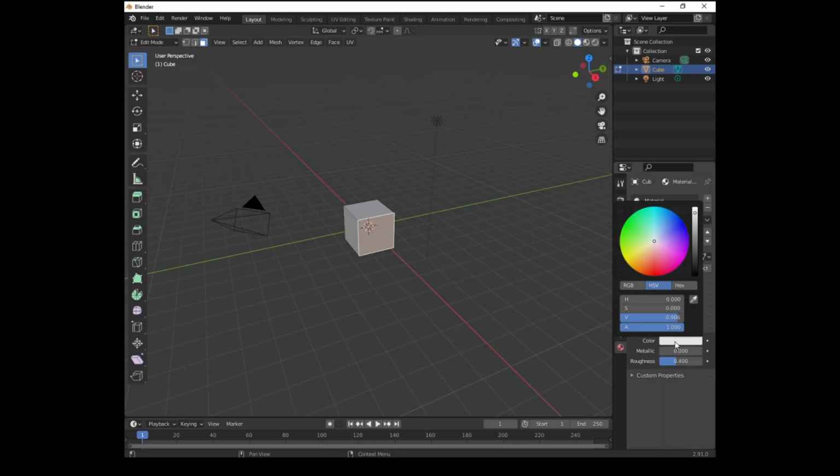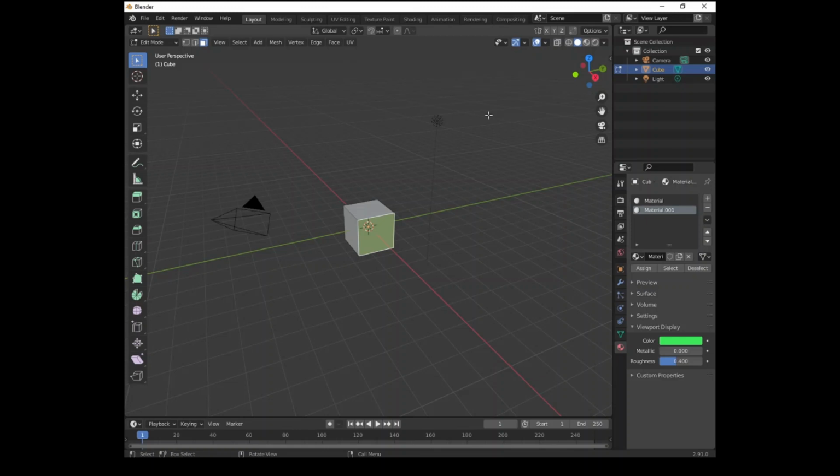We will change the color like say green. You can assign the same material to different parts of your object by selecting those parts and clicking on assign like this.